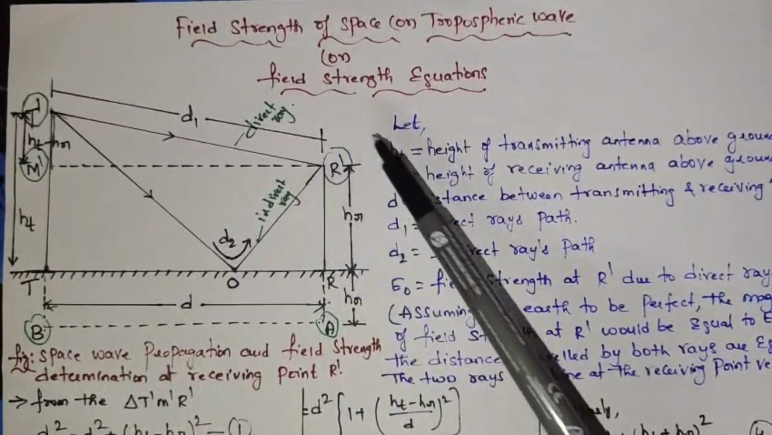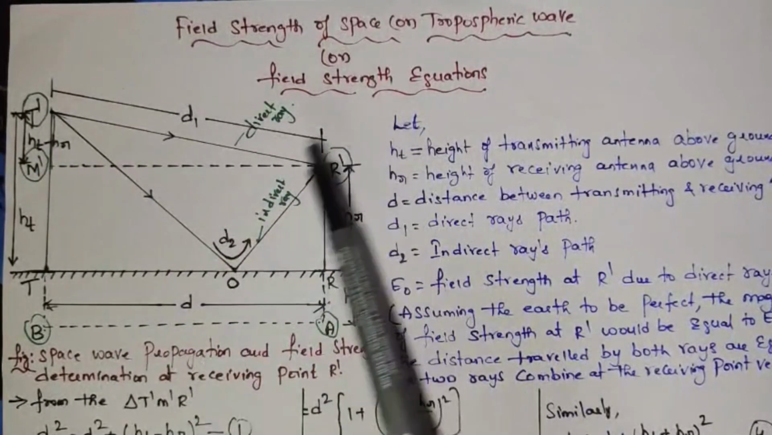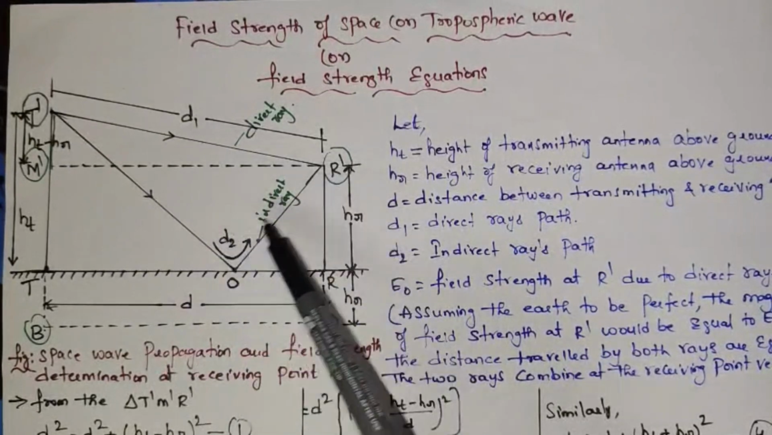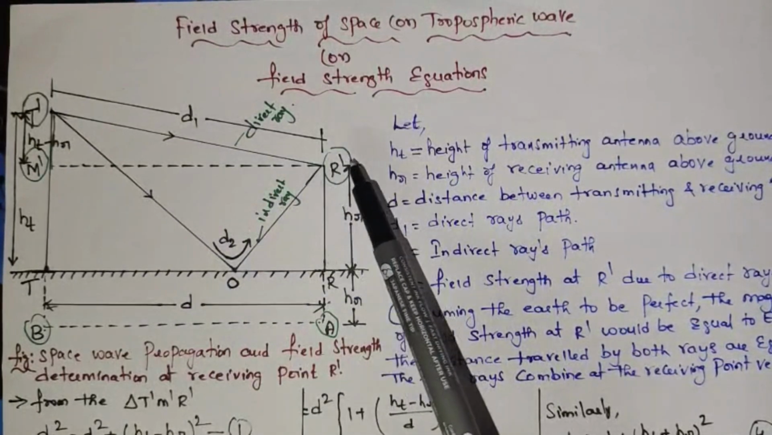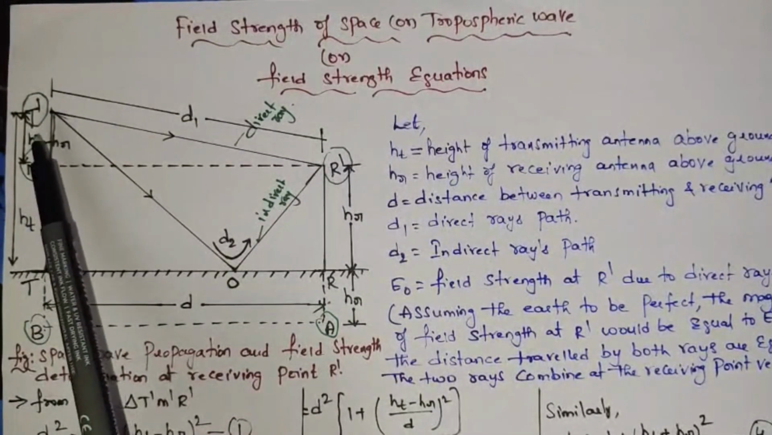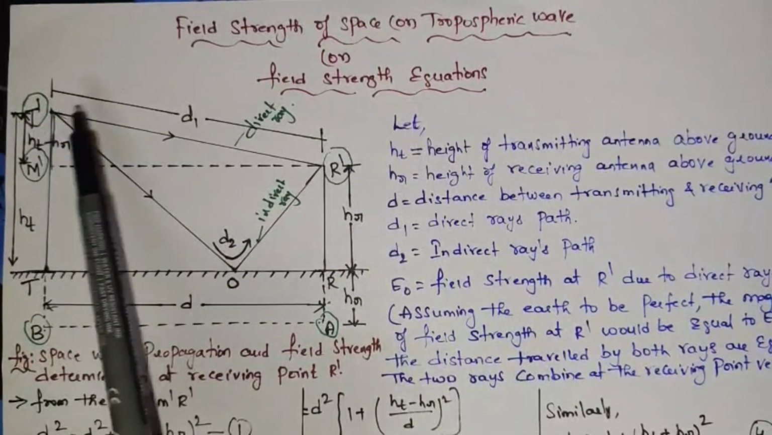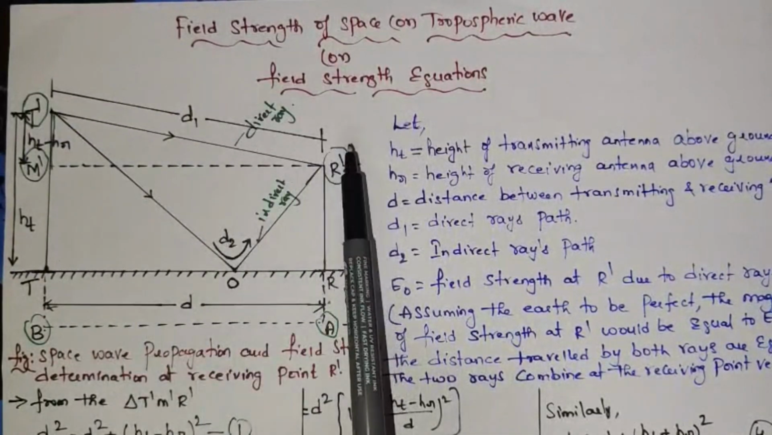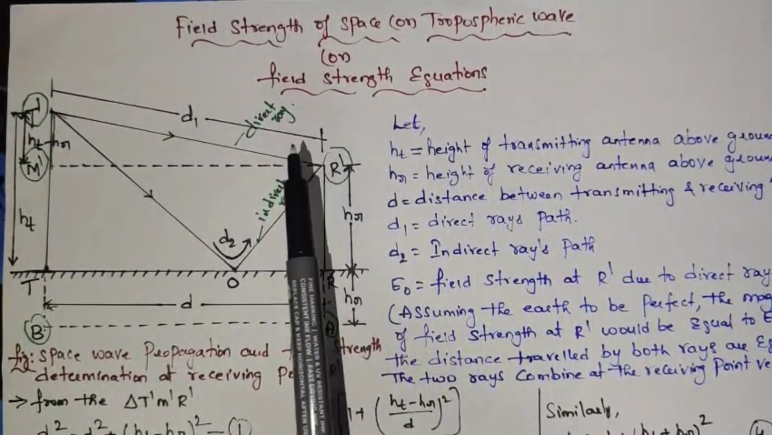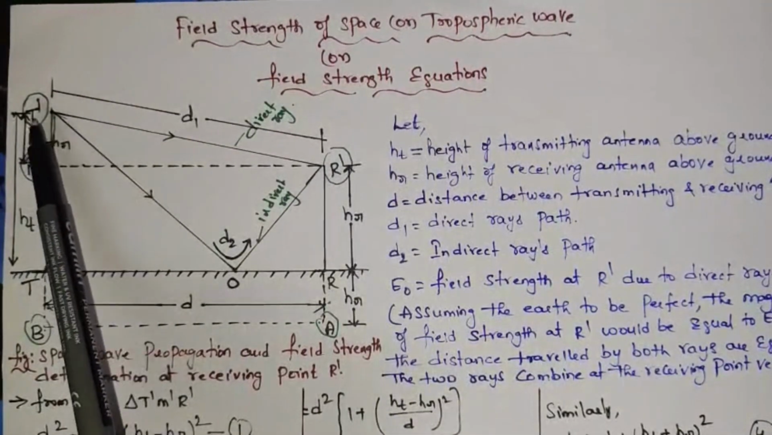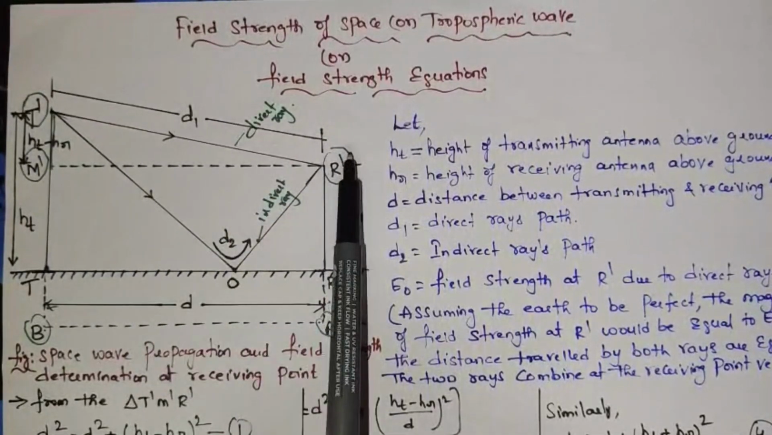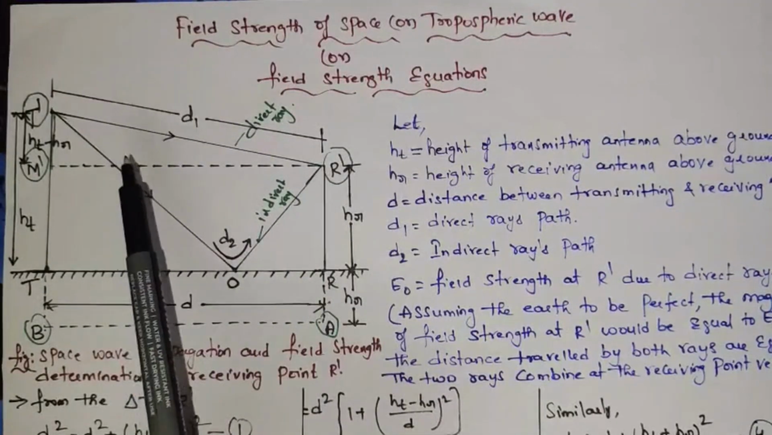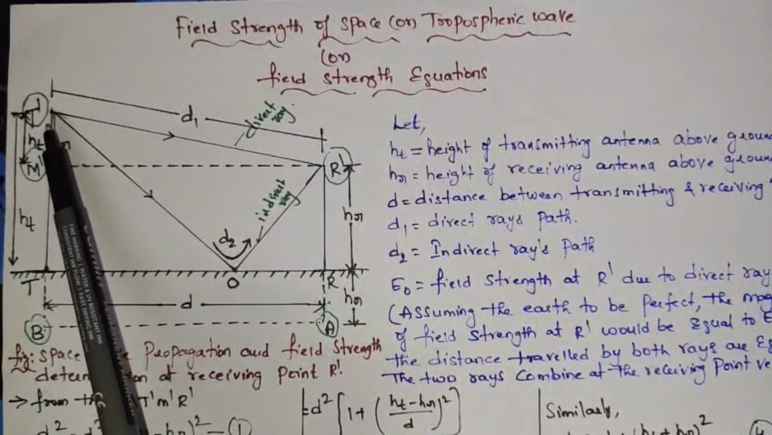So the main concept here is, at the receiver side you are getting two rays. One is the direct ray, that is D1. Second one is the indirect ray, that is D2. What it means? From the transmitter, the wave is propagates in two ways. The first way is directly from the transmitter towards the receiver. If the wave is propagating directly from the transmitter to the receiver in a straight line, then it is called a direct ray D1.